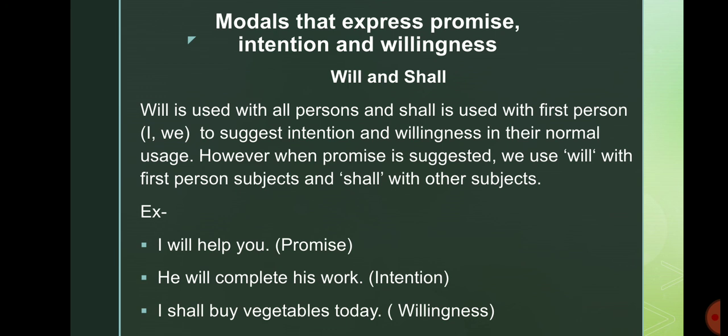However, when promise is suggested, we use will with first person subjects and shall with other subjects. For example, I'll help you. It's a promise. Next one, he will complete his work. Next one, I shall buy vegetables today. The second sentence is showing intention and the last one is showing willingness.